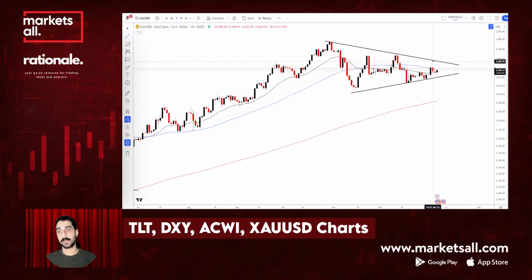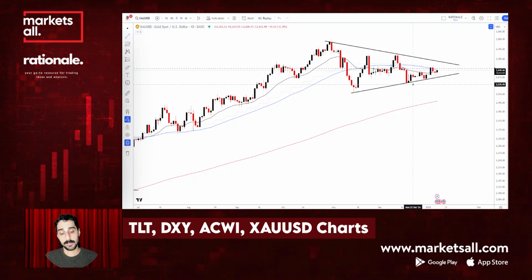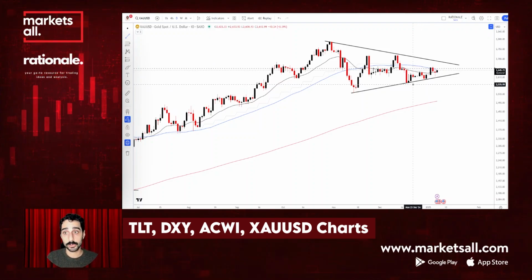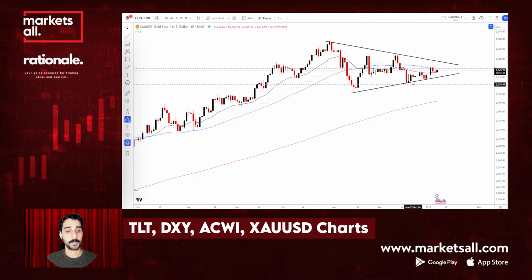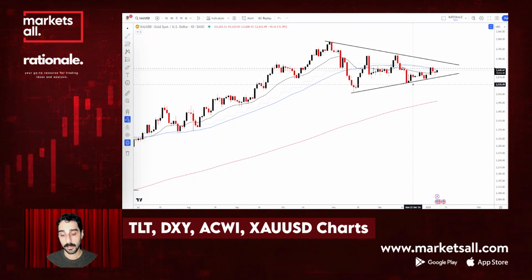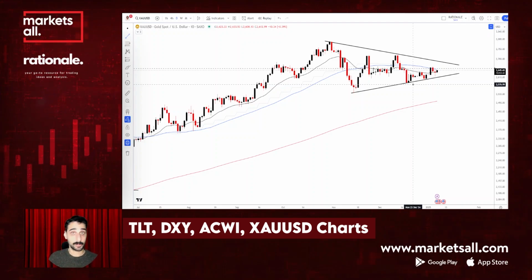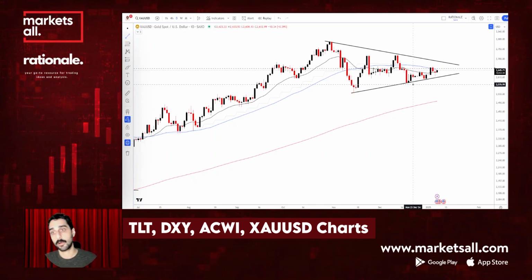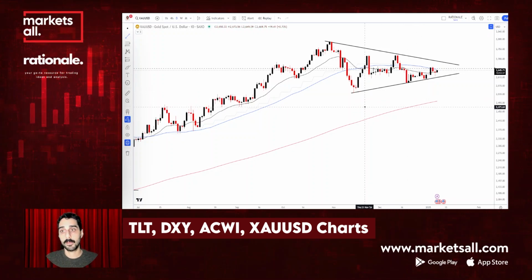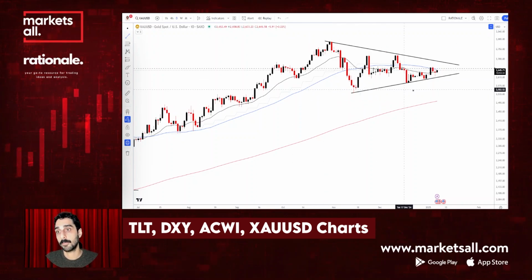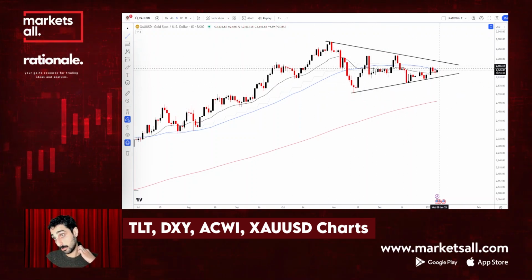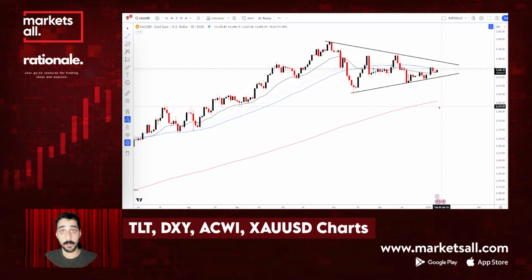I still believe that for long-term portfolios, in an environment where rates are coming down and with too much geopolitical tension, any kind of decline in gold prices should be seen as a buying opportunity at different levels. That's the long-term scenario. But technically, I'll be following this symmetrical triangle, this price consolidation, to see if there's going to be a breakout or breakdown.